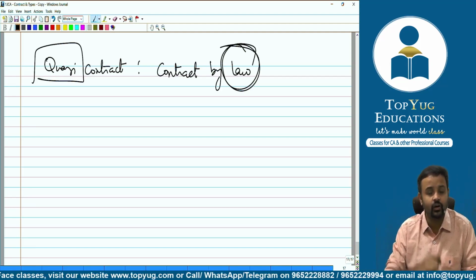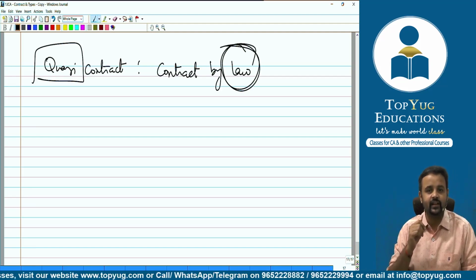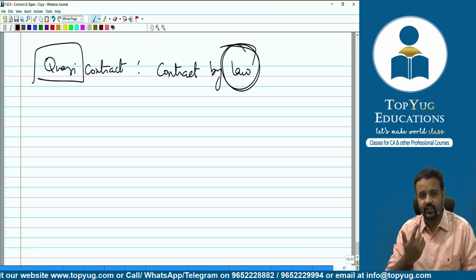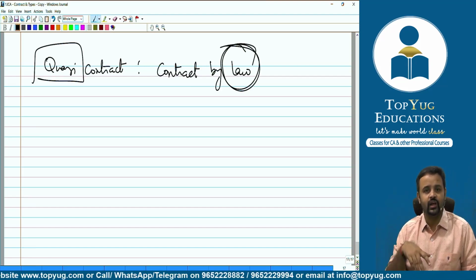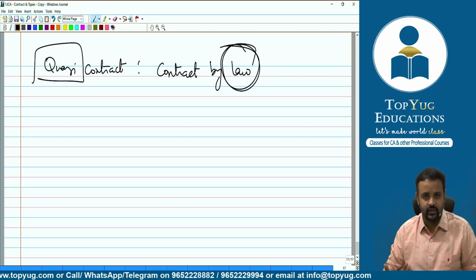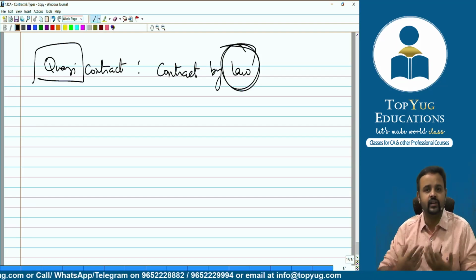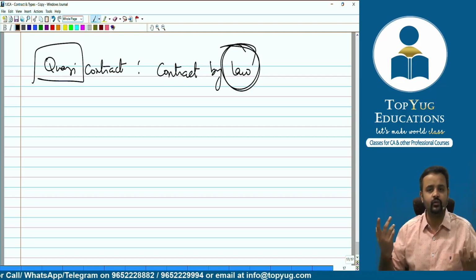A contract created by law. Also I've told you a thing like, pyar kiya nahi jata, ho jata hai, right? You don't intentionally do love, but rather it just happens. Same way, a contract which is not done intentionally but just happens is nothing but what?